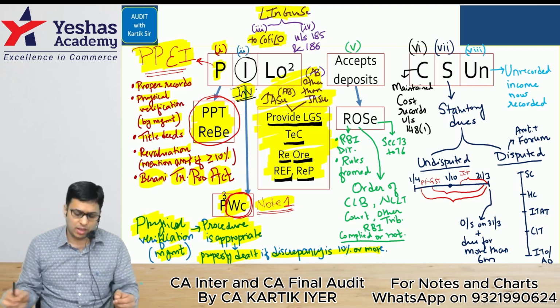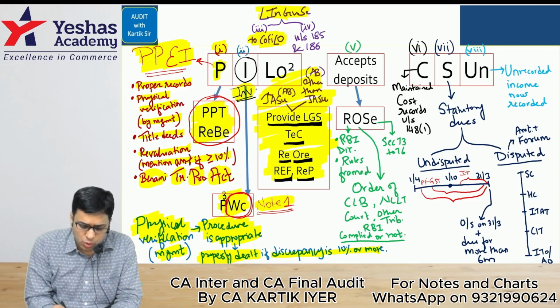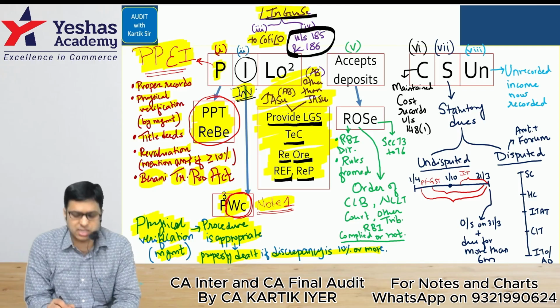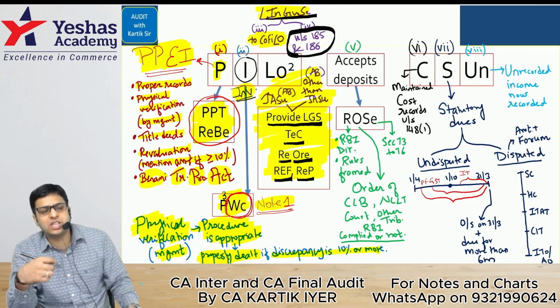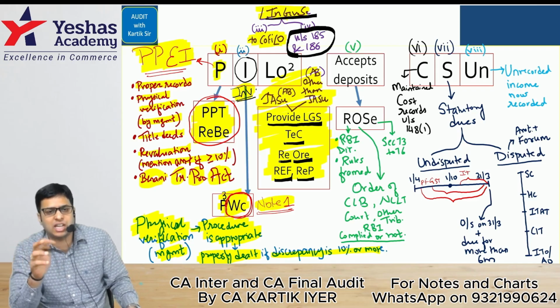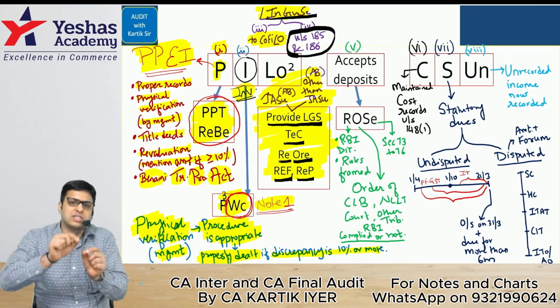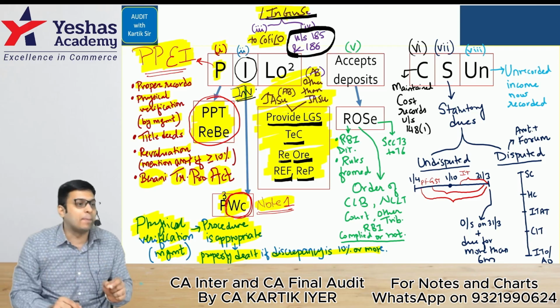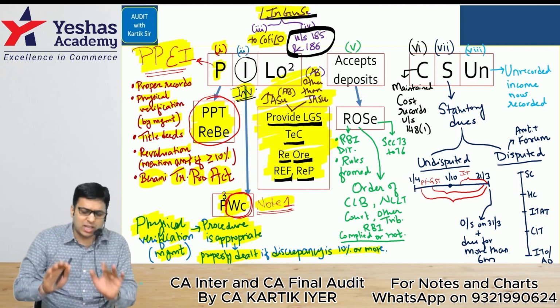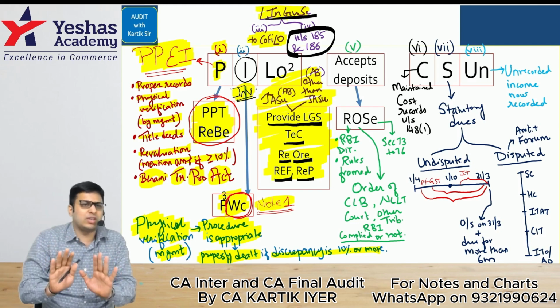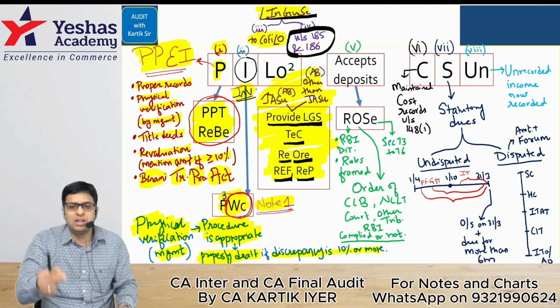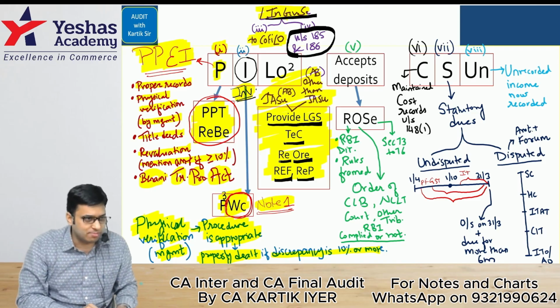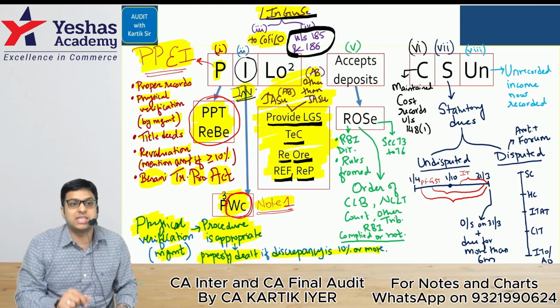Are you there? Okay. Let's go to the next, CARO clause 4. Loans and investments, again common, under sections 185 and 186. 185 is loans given to directors, and 186 is inter-corporate loans and investments. The auditor will simply check if these sections apply, then whether these sections have been complied with or not. Okay, this is not there in Inter, it is there in Final only. For the timing, you have to just know. In Final, more questions on this clause can come, because by that time you will be knowing those section numbers also.